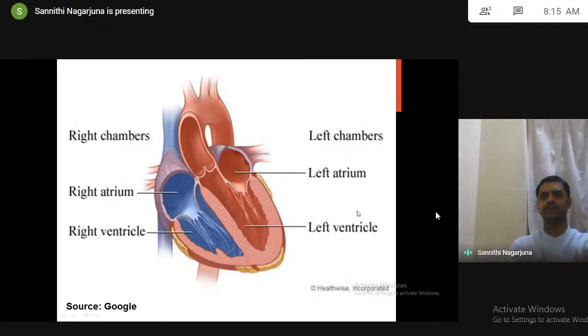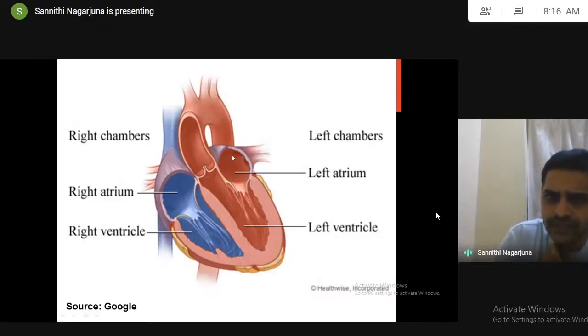So try to understand the sequence. Superior vena cava carries blood from upper parts of the body. Inferior vena cava carries blood from lower parts of the body. Both carry deoxygenated impure blood to the right atrium. The blood moves from the right atrium to the right ventricle through the opening of the tricuspid valve. From there the blood enters the lungs, where it undergoes purification.